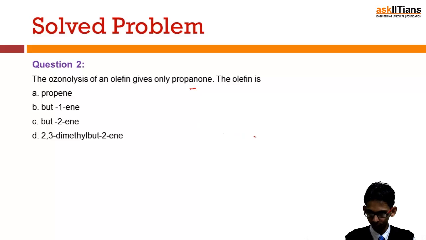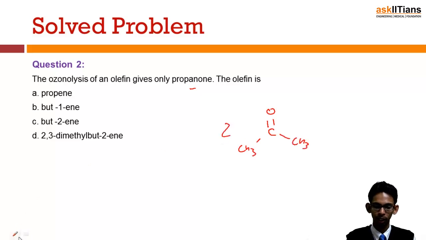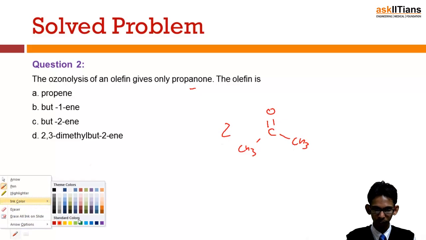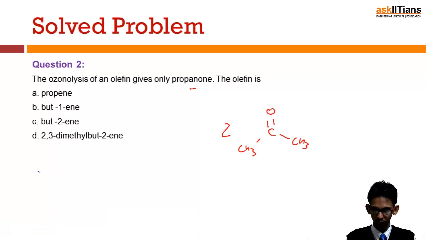Actually, what we can do is first write down the structure of propanone. This is the product formed, and in fact 2 molecules of this product would be formed. So we have to find out the reactant. The best way is to write it in this form, CH3, CH3. This is the one molecule which we got, and another molecule would be similar, CH3, CH3.